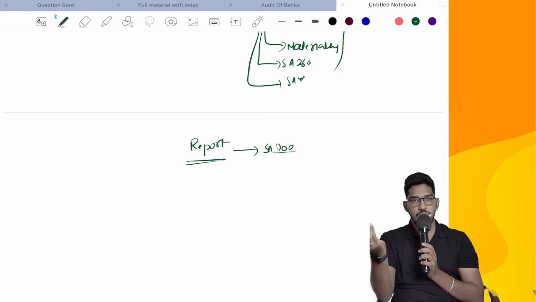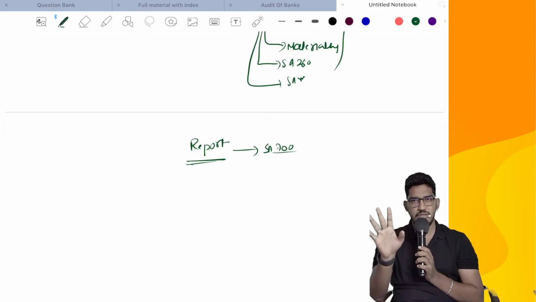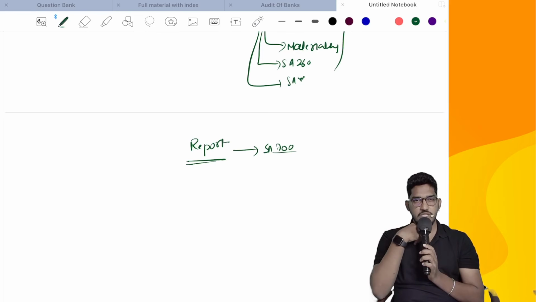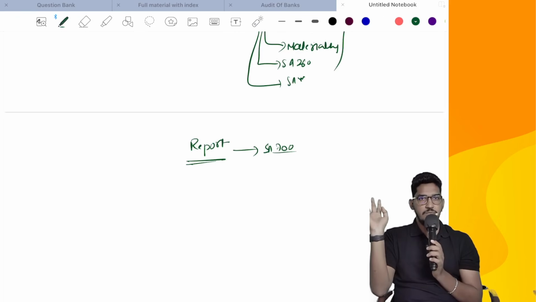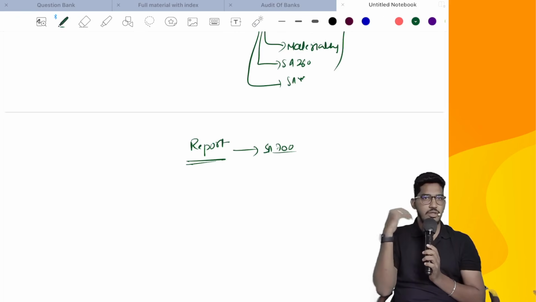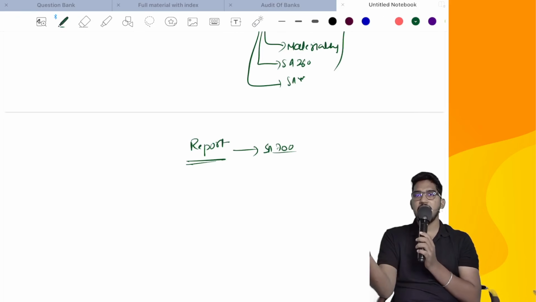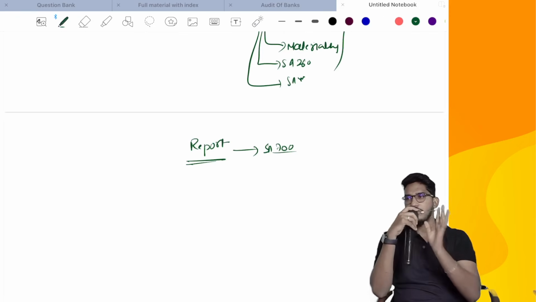If you have evidence that they followed something other than the requirements of the special purpose framework... See, here we will not comment on true and fair view. Here our objective is not true and fair view. Why? Because in special purpose financial statements, true and fair view could be there, could not be there. So when we are conducting audit of special purpose financial statements, what is our whole purpose of verification? Checking whether financial statements are prepared as per the special purpose framework or not. Whatever has been told in the special purpose framework, has that been complied with or not. That is our objective. If complied, we will give an unmodified opinion. If not complied, we will give a modified opinion, that could be either qualified, adverse, or disclaimer, depending on availability or non-availability of audit evidence, and materiality and pervasiveness of the identified or possible effect of the misstatement.